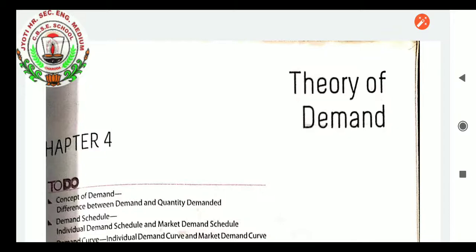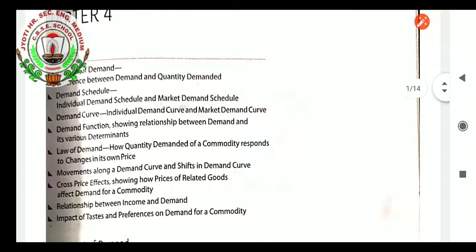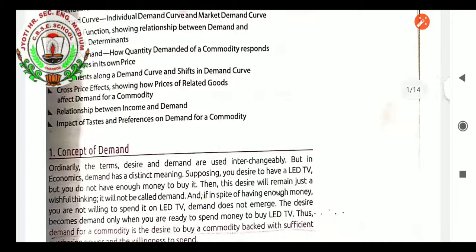In this chapter we will learn the concept of demand. We will also study how people demand, by learning the demand schedule, individual demand schedule and market demand schedule. We will also learn the demand curve, which is made from the demand schedule. Then we will learn the demand function, law of demand, movements along a demand curve, shift in demand curve, cross price effects, relationship between income and demand, and impacts of taste and preference on demand of a commodity. Let us proceed with our chapter.